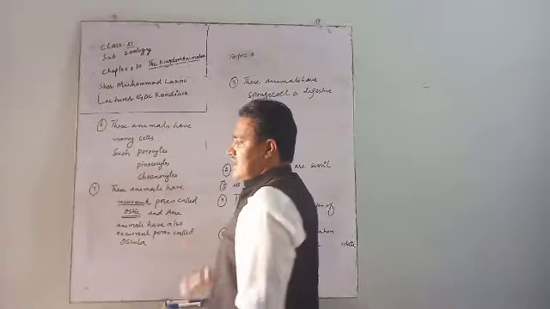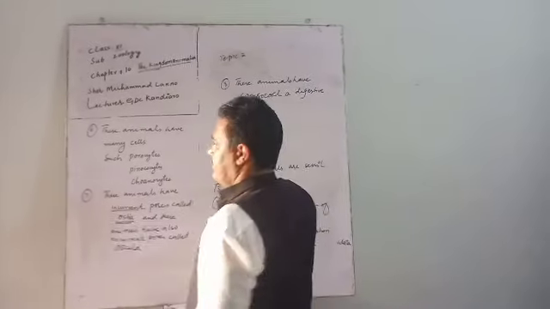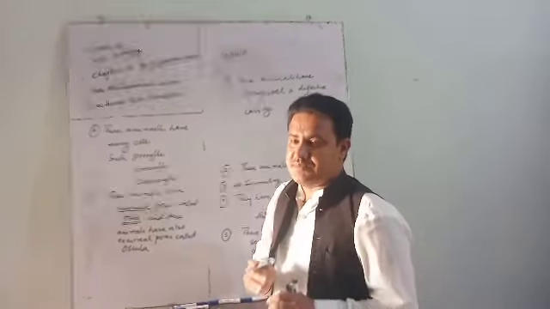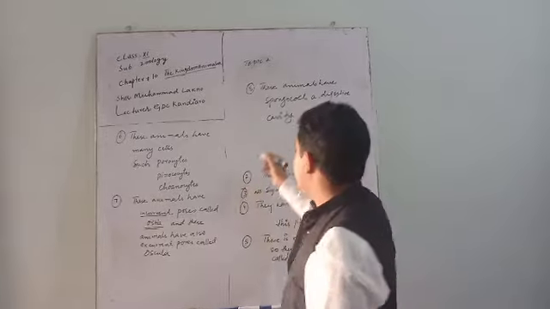These animals have a canal system. The canal system is a particularly special type of system found only in this phylum.